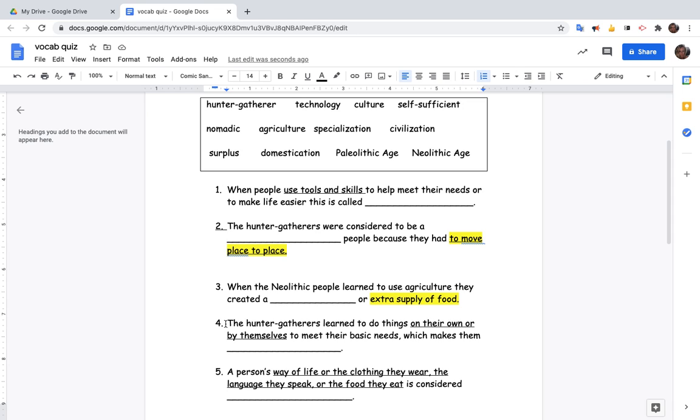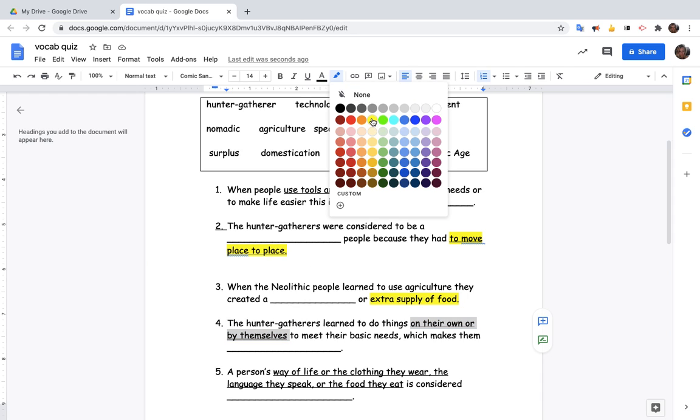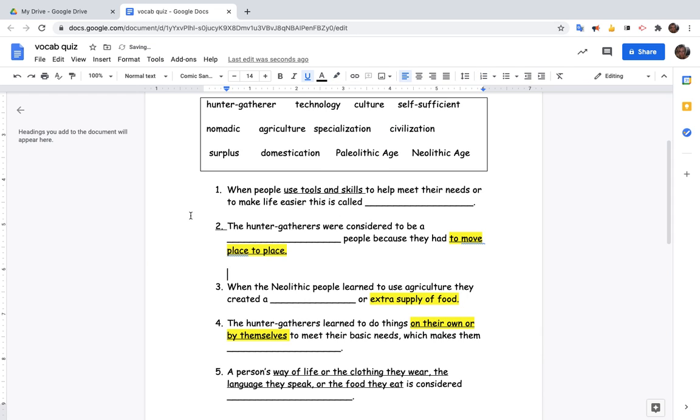Question number 4. The hunter-gatherers learned to do things on their own or by themselves to meet their basic needs, which makes them what? So if I do something on my own or by myself, which word from the word box means the same thing?